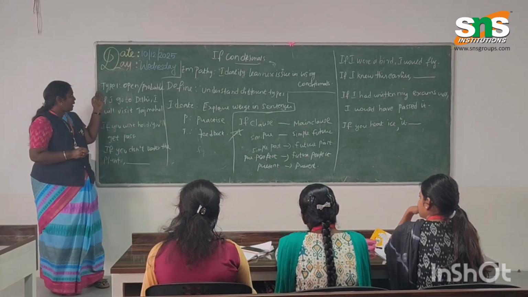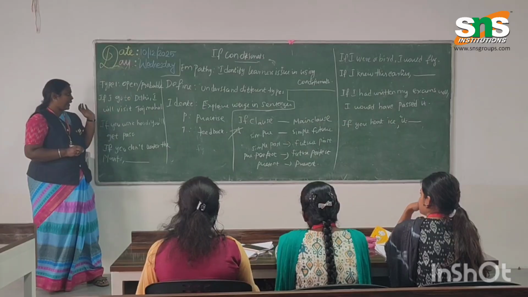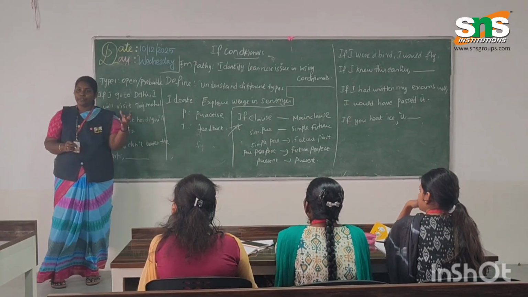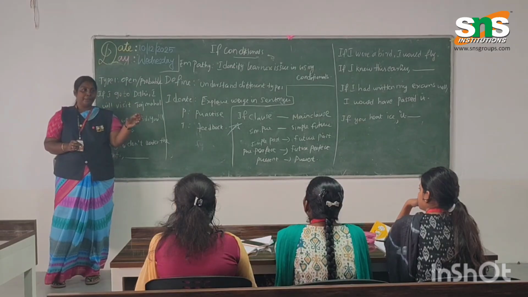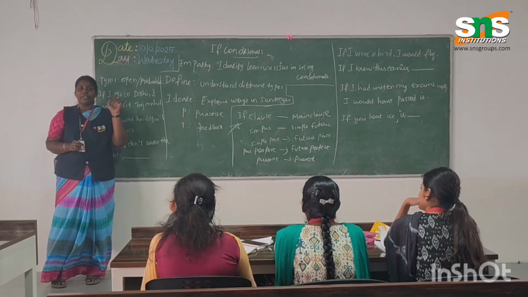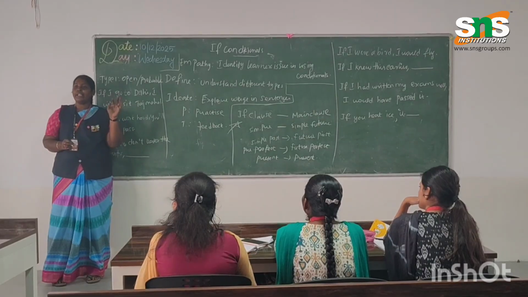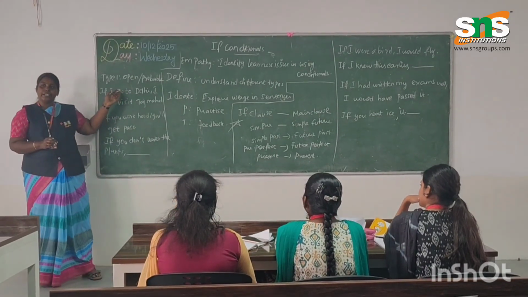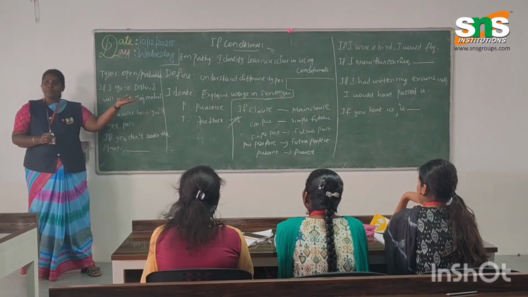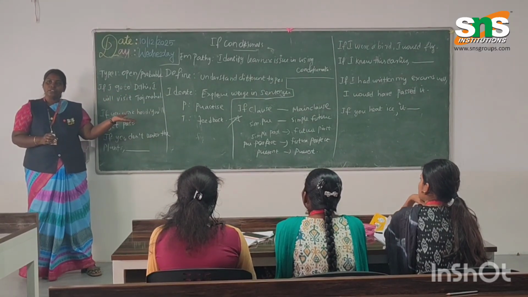So we'll see about the open or probable type. Open or probable type you can define in such a way: when the condition takes place, there is a possibility of getting the outcome, only in the case when the condition takes place. So here what is the condition? If I go to Delhi, what is the possibility of visiting Taj Mahal?